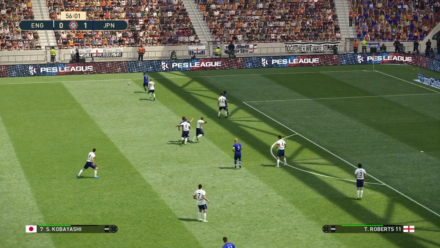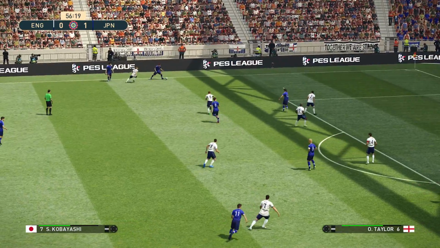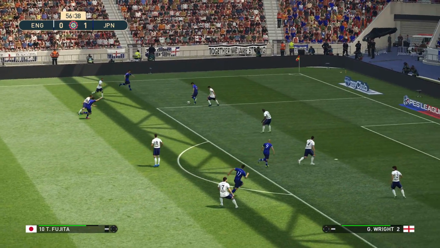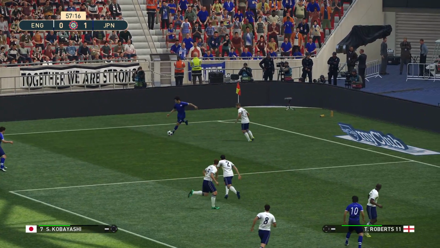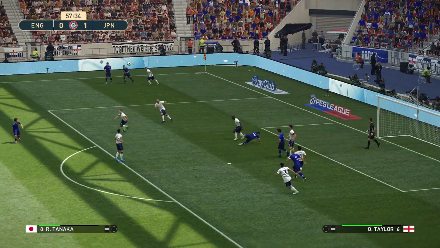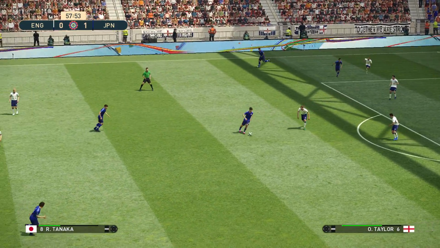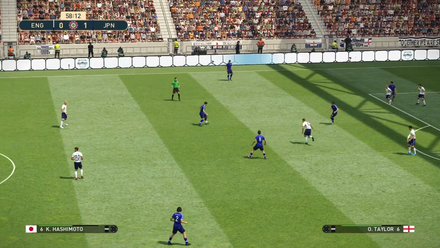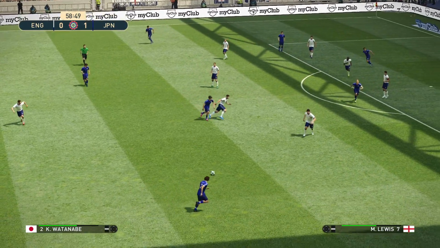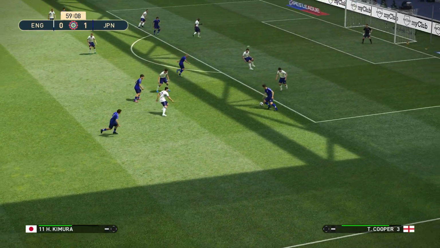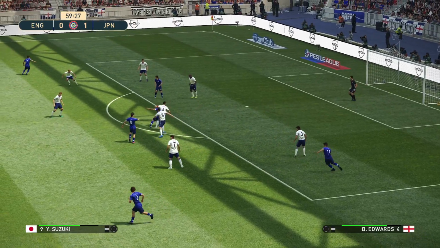Tanaka. Kobayashi again. Bell heads it out. Now Tanaka for Japan. Hashimoto. Suzuki.